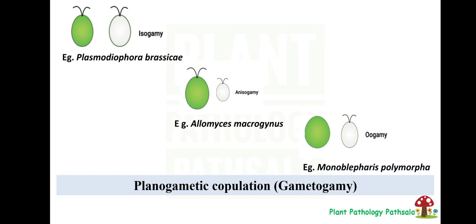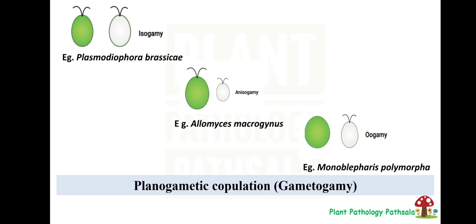First, isogamy. Iso means similar. Okay, so in this type of reproduction, the two spores that are involved are of the same size and have flagella, that is both the spores are motile and of the same size. The next one is anisogamy. It is just the opposite of isogamy, that is the size of the spores are different but the spores are motile.